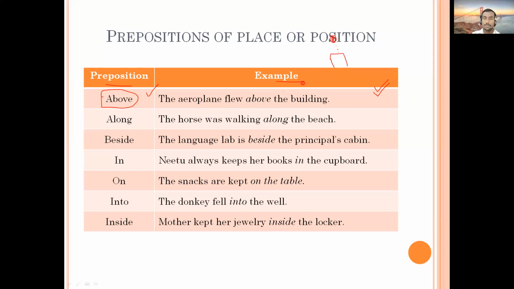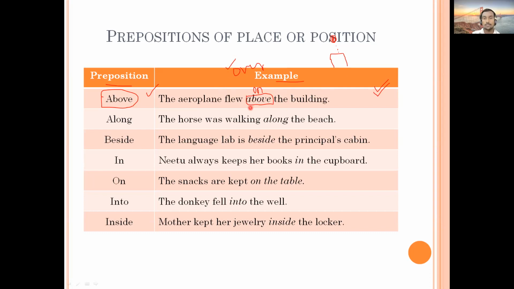For such a situation we can use 'above'. You cannot say the aeroplane flew on the building, because the meaning will be completely different. 'On the building' means on the surface of the building, but the aeroplane is not on the surface; it has some distance. You can use 'over' here. Over can also be right; 'over the building' is also okay.